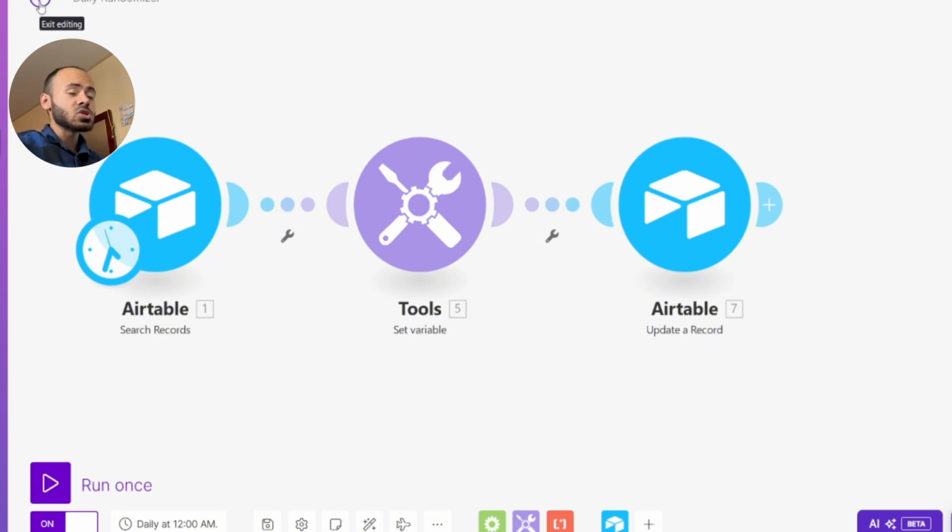And then this is just updating that record with a new random number, as you can see over here. And there's a bunch of error handling and things that are within those scenarios. I'll cover that in a different video. For now, this is just how I built the agent, the tools that I use. This is just a general overview.